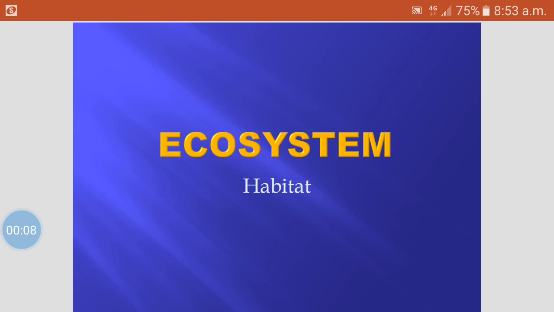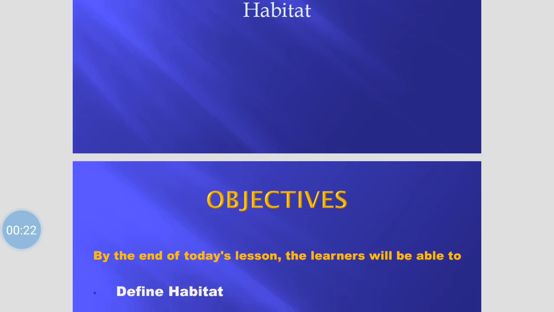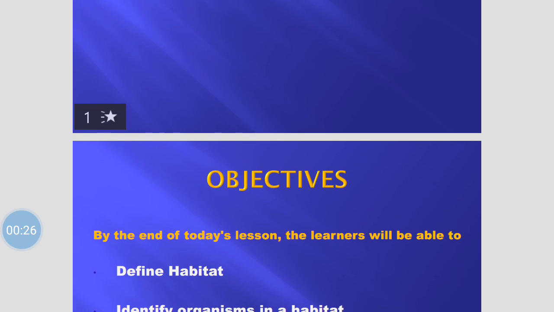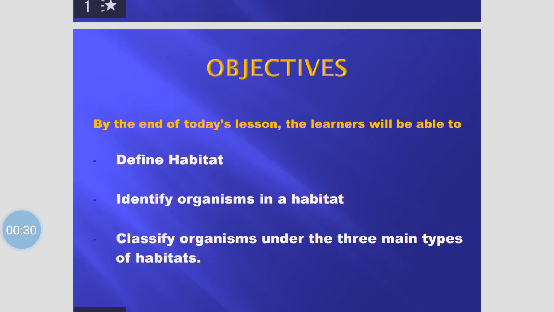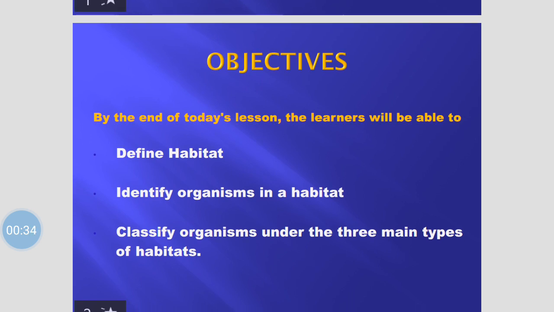I am David Frimpong, your facilitator for today's lesson, Natural Science. Topic: Ecosystem. Today we are going to treat habitat under ecosystem. Our objectives: by the end of today's lesson, you will be able to define habitat, identify organisms in a habitat, classify organisms under the three main types of habitats.